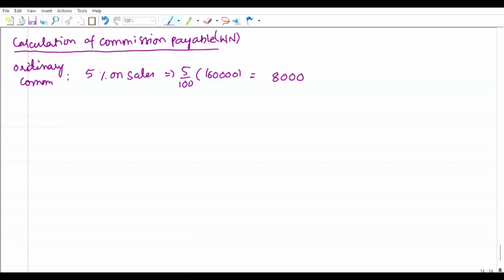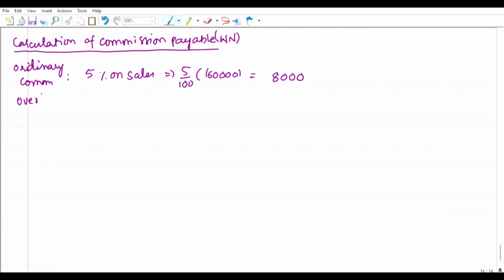So for 5% on 1,60,000, what we can do directly is calculate 10% of it, and 5% is half of 10%. So we can take half of it: 16,000 by 2 is 8,000. 8,000 rupees. Let us go on calculating now.